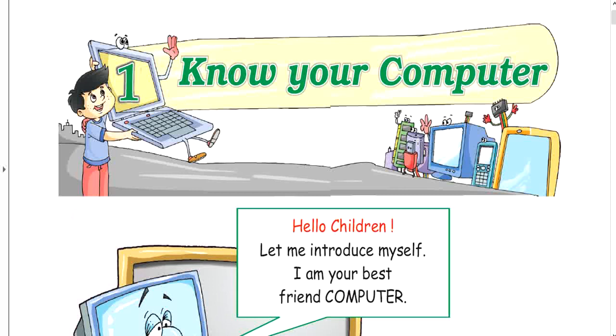Now, today we are going to discuss chapter number 1, Know Your Computer. As we have discussed this chapter in your previous class also, today we are doing the recapitulation of all the points of chapter 1.